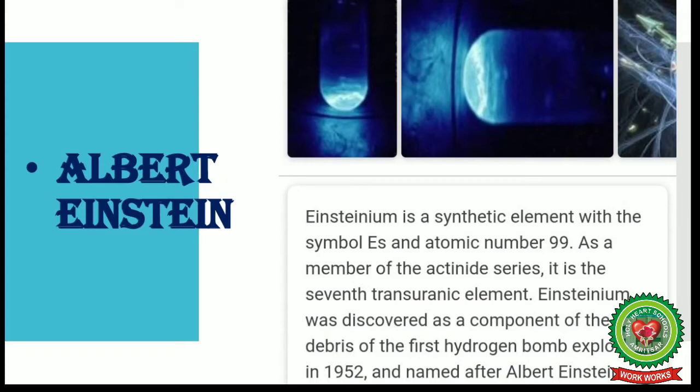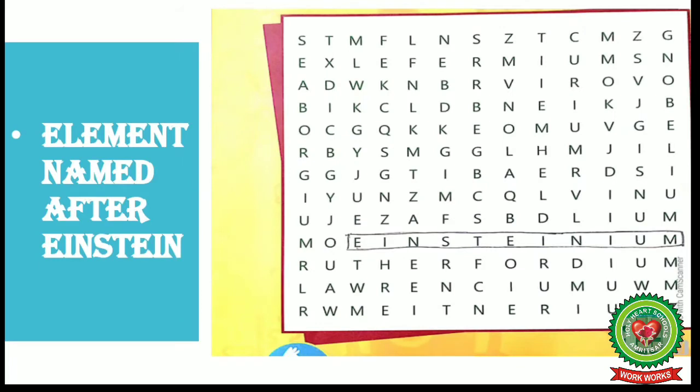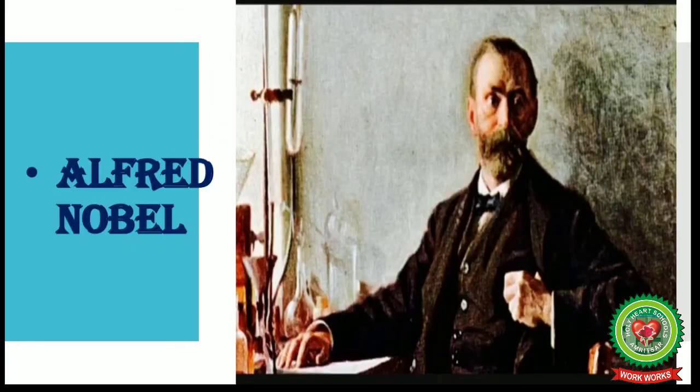As a member of the actinide series, it is the 7th transuranic element. Einsteinium was discovered as a component of the debris of the first hydrogen bomb explosion in 1952 and named after Albert Einstein. In the given chart I have marked Einsteinium.